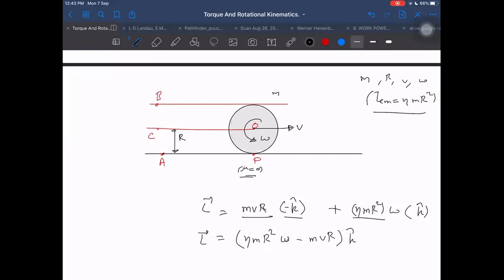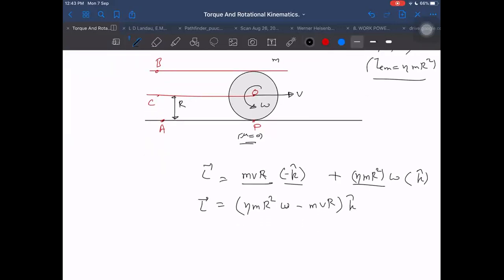Next, what about point C? About point C, if I want to find, then I will get it as this. Let us call it LA, L about A. What about L about P?